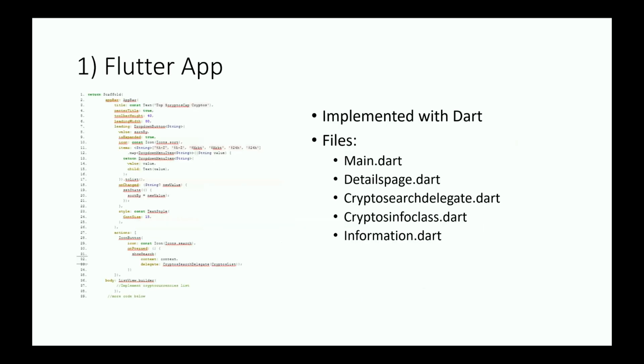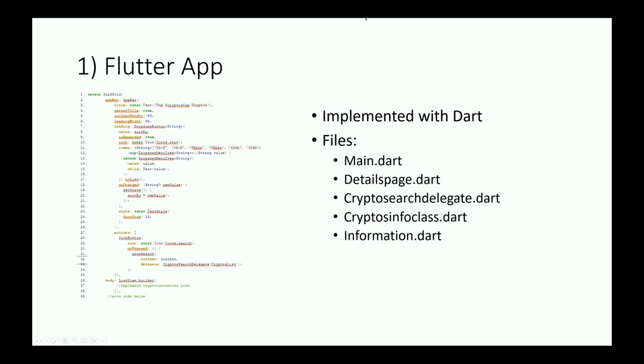So firstly, we have the Flutter app. So here's just the code snippet. As I previously explained, we implemented it using Dart. And on the first version of the app, we had really just 5 important files. Firstly, we had our main file, the entry point of our program that defines all the important variables and sets up our home page.